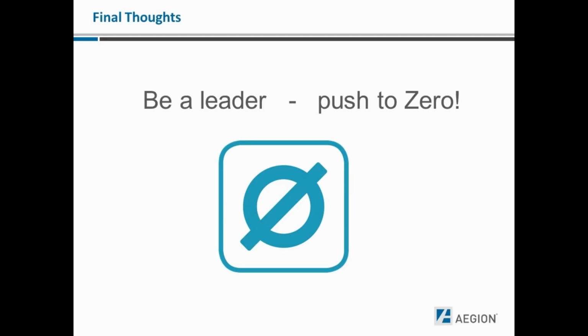Hazard recognition and reporting concerns everybody. A hazard that is not identified is a hazard that could impact the next individual that comes across it. Each employee has a responsibility to be a leader within our organization. We must do everything in our power to live a safety culture that continues to push for zero.